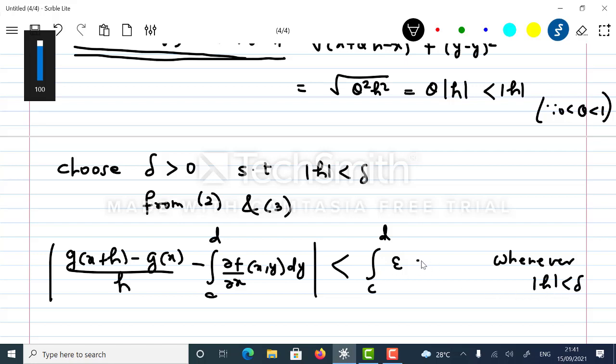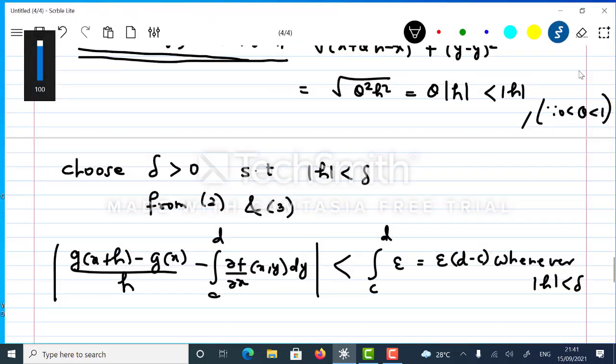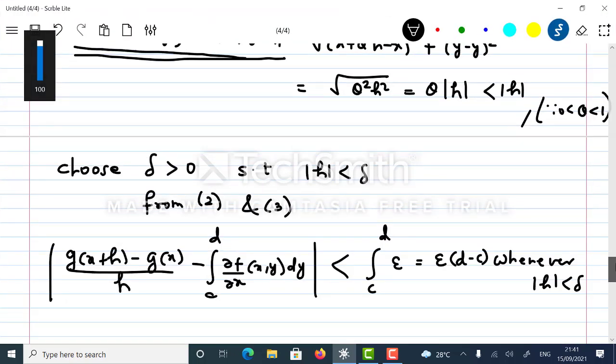This is the same as epsilon times d minus c. So I should have this d minus c in the denominator itself.